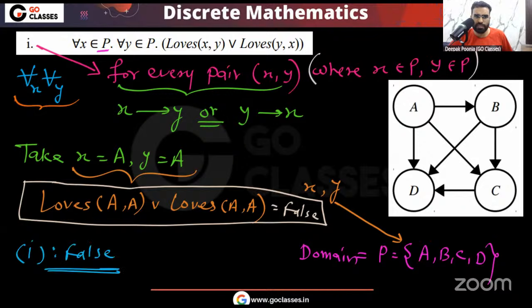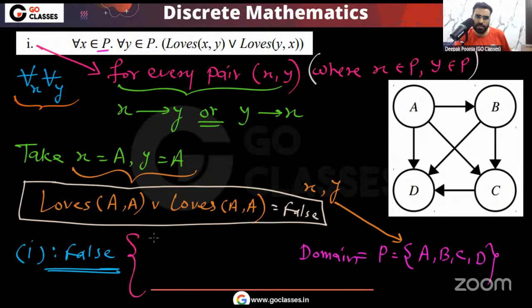I hope you understood, because the first statement is saying that for every pair of elements, those elements can be same or different, but for every pair of elements, it should happen that either x loves y or y loves x, or both. But you can see, if I take x and y, both if they refer to the same element, then you can easily notice that this loves xy or loves yx, this will be false. So I can say that the first statement, this is basically false. I hope you understood. And for the first statement, what is the counter example? You can see counter example is xy equal to aa or bb or cc or dd. These are the counter examples. So you can see the counter example here.